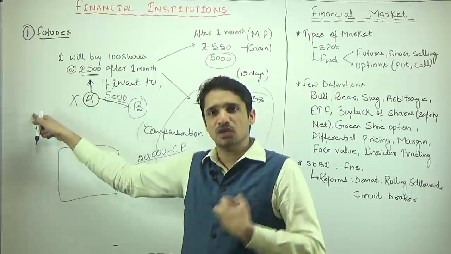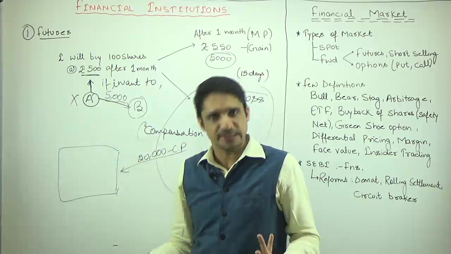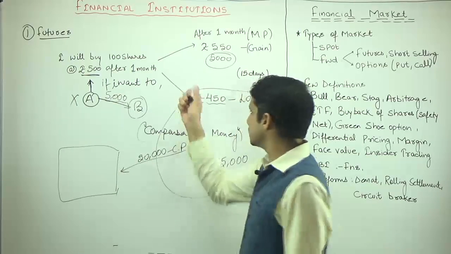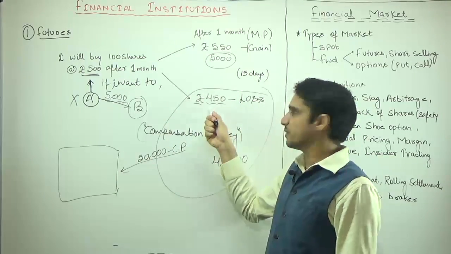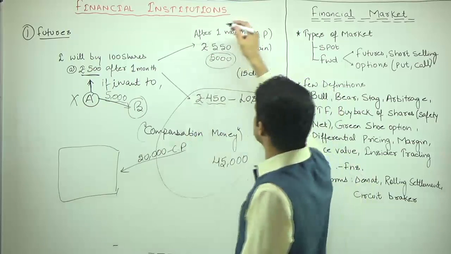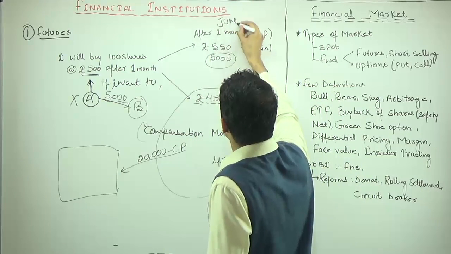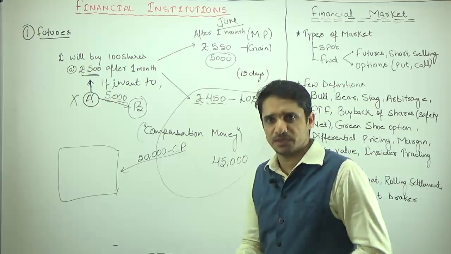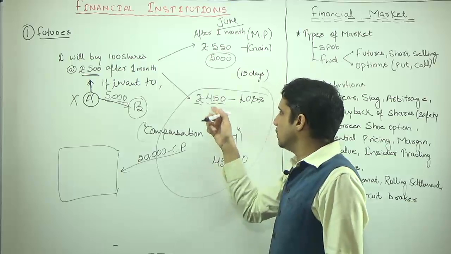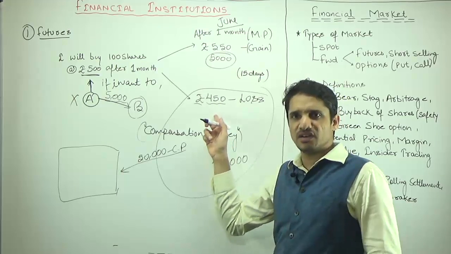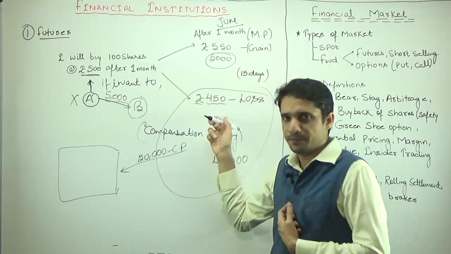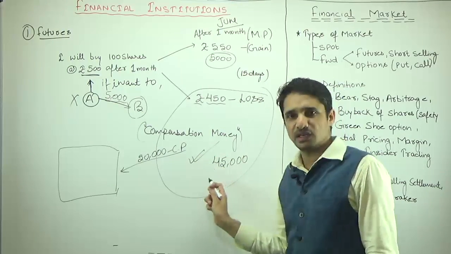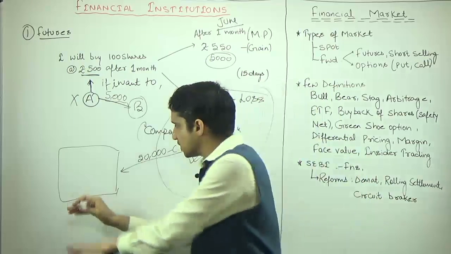Now I own it, I am the owner of these shares, so maybe in future I can sell it if I am thinking that the price of these shares is going to increase. At present the price is 450, but suppose I know, and this is the month of June, that after monsoon, in the month of October, November or so, the price of this share is going to become 600, 650, 700, 550, whatever price I speculate. So rather than selling at present at the loss of 5,000 rupees, I will convert these shares into my portfolio.